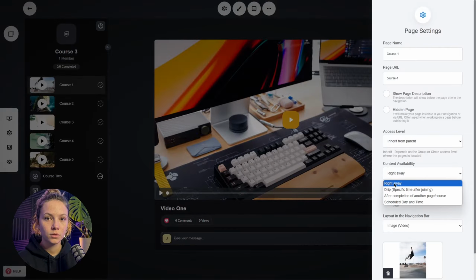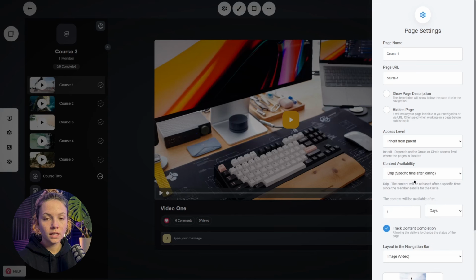Again, it can be right away, which is the default option for any newly created page or group, meaning that right away you gain access. You have then the drip. The drip is when, sometime after you join the circle, the community, the course, you'll be able to consume that content. Say you want to schedule one new course to be released every day, you can do it from here. So one day after joining, release this one.